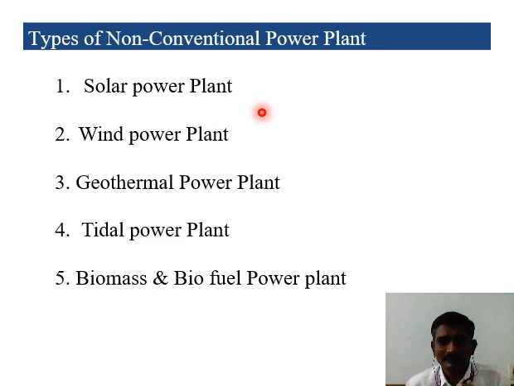Then what is the difference between the conventional energy sources used for conventional power plants and the non-conventional energy sources used for non-conventional power plants? For example, take solar. The solar energy is given by the sun, which continuously produces it. Using this solar energy, we can design solar panels.